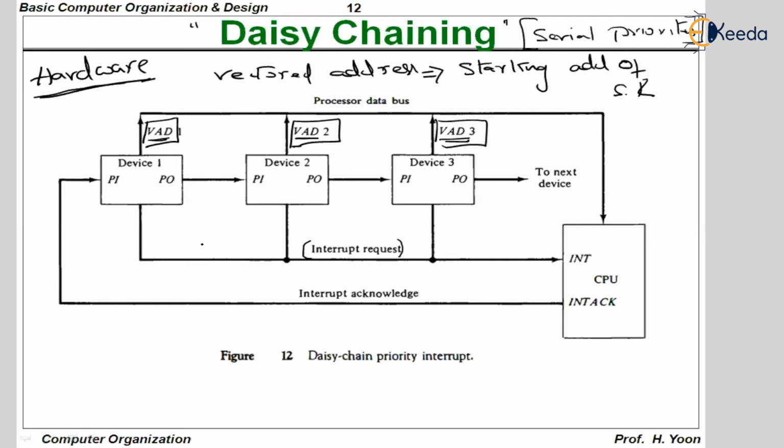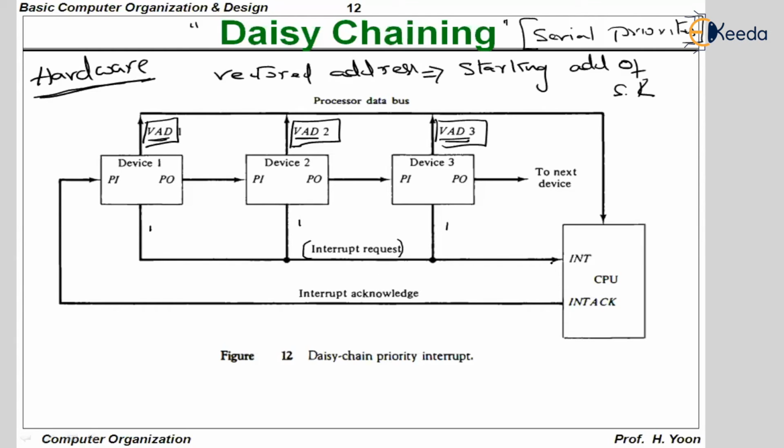Now let us see how this daisy chaining mechanism works. Any device can interrupt the CPU by using a single interrupt request line. For example, this device is requesting, this device is also requesting, and this device is also requesting.